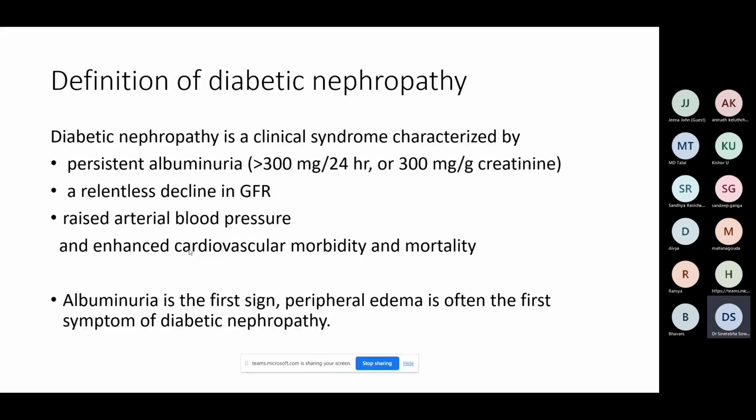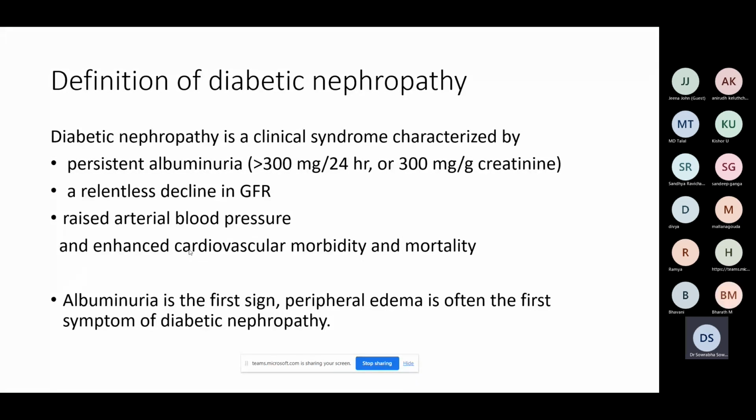Third, there should be a raised blood pressure. So all these three things are necessary for diagnosing diabetic nephropathy. These lead to enhanced cardiovascular morbidity and mortality. This was the initial diagnostic criteria of diabetic nephropathy.